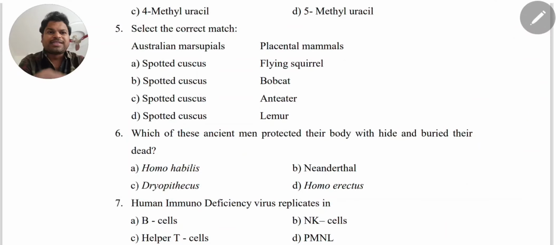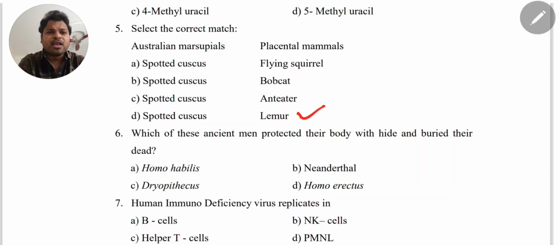Fifth question, look at it. Select the correct match. On one side Australian marsupials are given, on the other side placental mammals. First, spotted cuscus, flying squirrel. Option B, spotted cuscus, bobcat. Option C, spotted cuscus, anteater. Option D, spotted cuscus, lemur. This is the last one. Option D is the correct one. The Australian marsupial is the spotted cuscus, and its placental mammal counterpart is the lemur. So for the fifth question, option D is right.